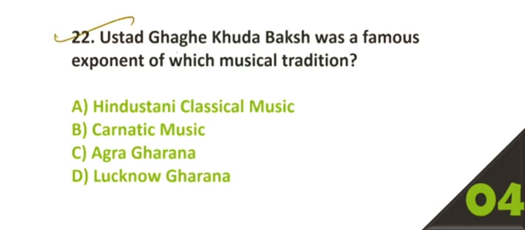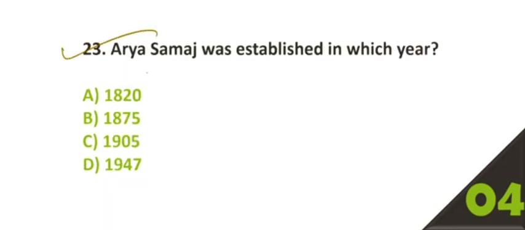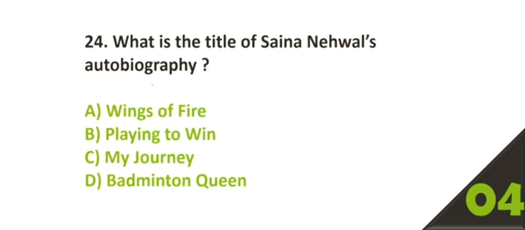22. Ustad Ghagge Khuda Baksh was a famous exponent of which of the following musical traditions? Option number C is the correct answer, Agra Gharana. 23. Arya Samaj was established in which year? Option number B is the correct answer, 1875, and it is established by Swami Dayananda Saraswati.